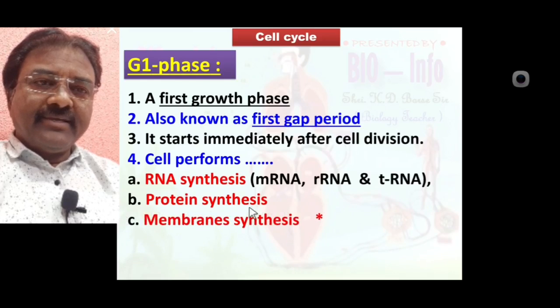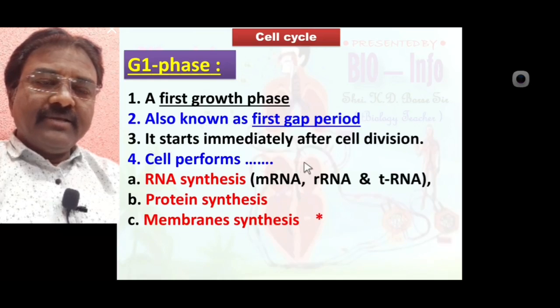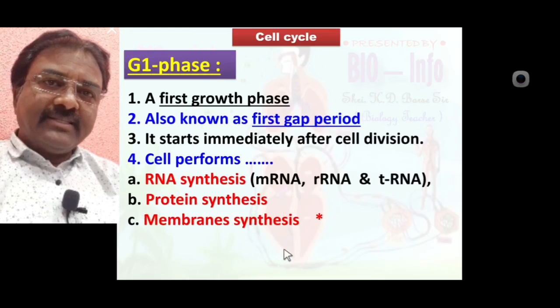Up to this we discussed in detail. G1 phase is the first growth phase, also known as the first gap period. It starts immediately after cell division and performs RNA synthesis, protein synthesis, membrane synthesis.